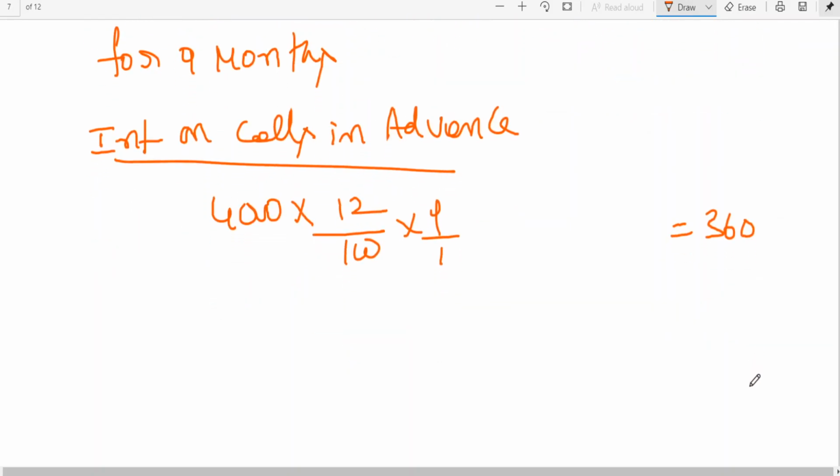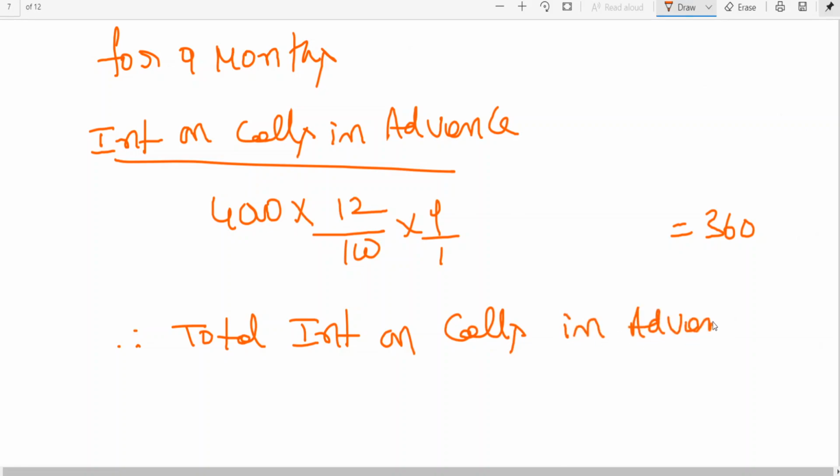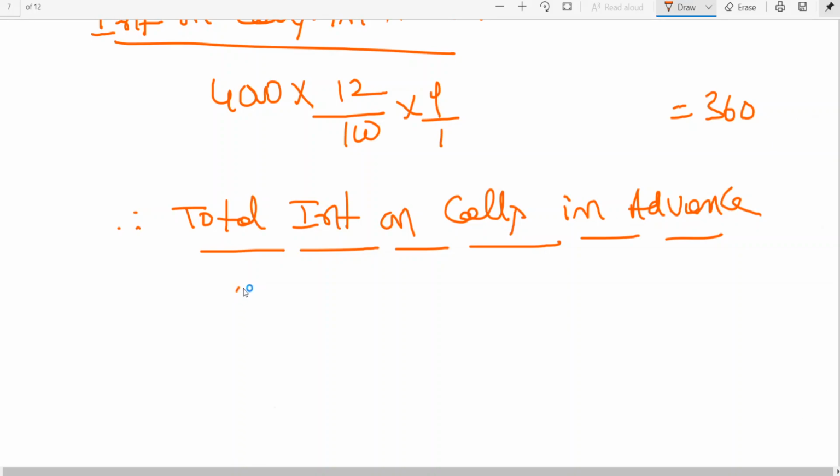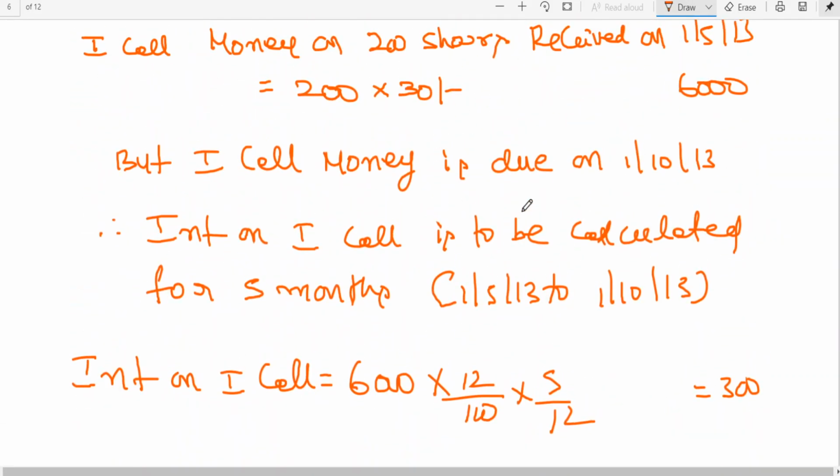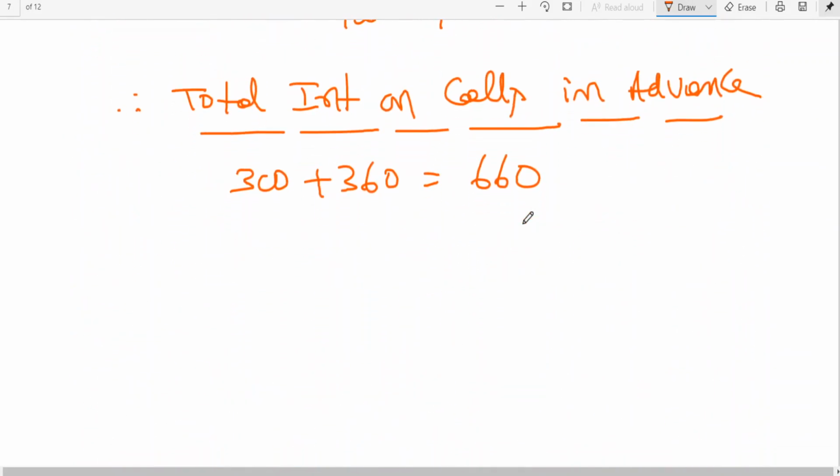Therefore, total interest on calls in advance is equal to 300 plus 360 coming to 660. Clear to all of you? Okay, now we can go for writing of entries.